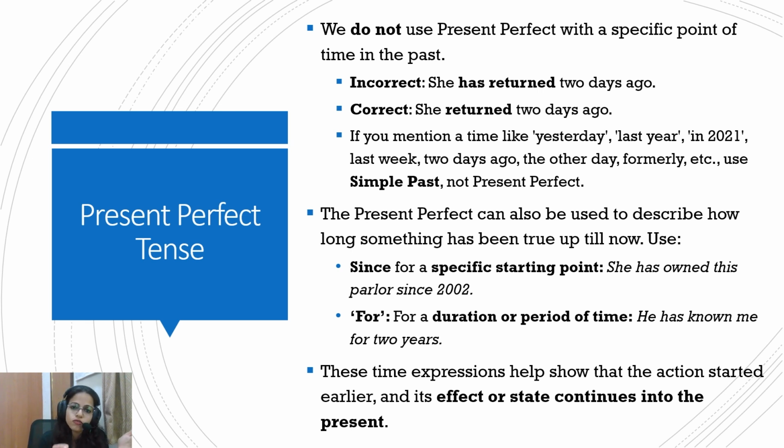You have to be mindful of the fact that the timeline of the action should be extended till present. Similarly, when you tell a duration, for a duration, he has known me for 2 years. Here again, there is no end point, so the action is coming till the present. Even now he knows me, and for 2 years also he has known me. Then there is an element of present involved. These time expressions help you show that the action started earlier, but its effect or state continues in the present. So that's about present perfect.